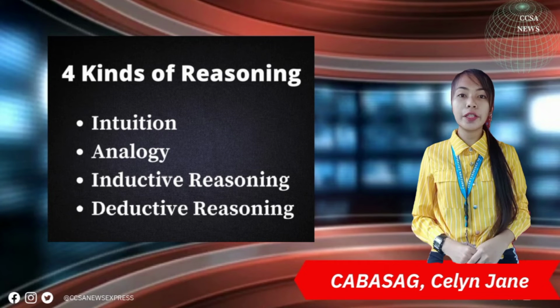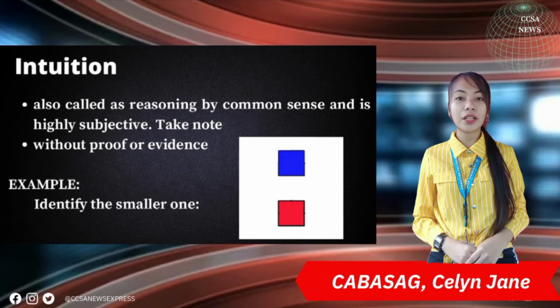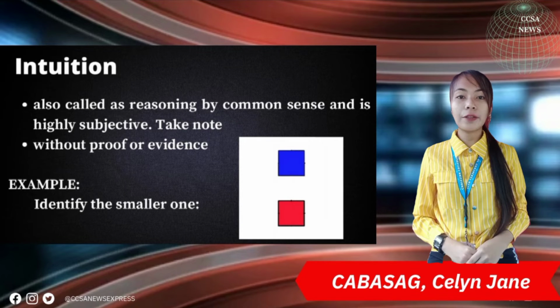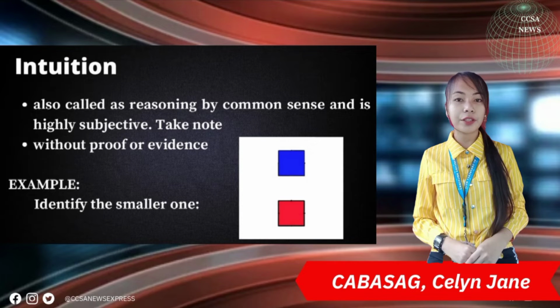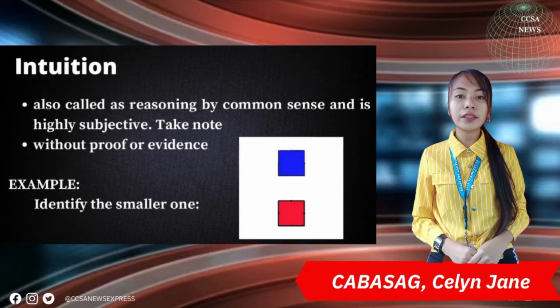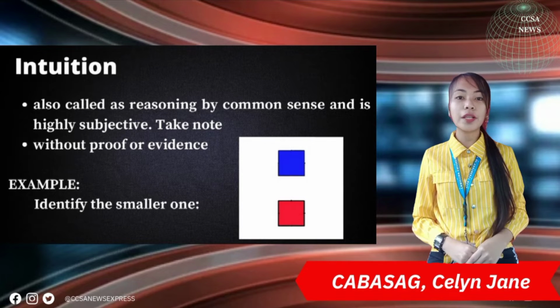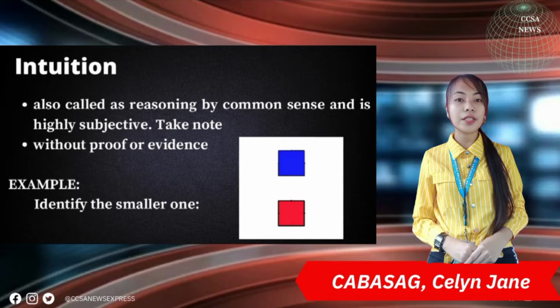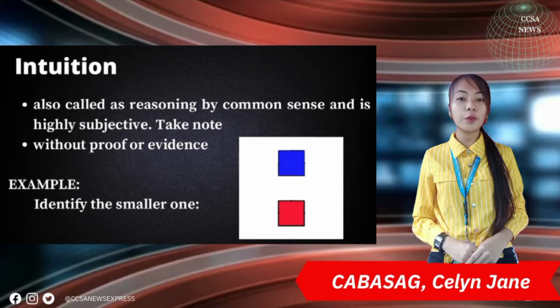So let's start with intuition, which is also called reasoning by common sense and is highly subjective. Take note, this kind of reasoning is known or understood without proof or evidence or without understanding how the knowledge was acquired. For instance, if you are asked to differentiate 2 similar objects by identifying the smaller one, you may choose any of them without measuring or without reason when you are using intuition. Or in the statement, love at first sight, this doesn't have reasons. You just conclude that you're in love, so that's what intuition is all about.